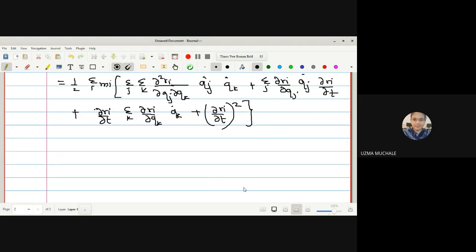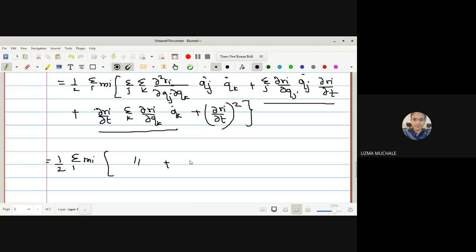Now our aim is to find the result of this. First, we can see these two terms are the same: ∂R_i/∂t outside, and instead of summation over j, here we have summation over k. The summation had to be evaluated, that's why we changed the parameter. Now we can see the two terms are the same, so the middle two summations will be the same. So I can write this as 1 upon 2 summation over i m_i as it is. The first term will be as it is.